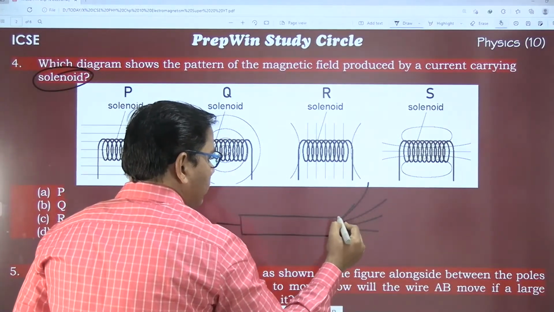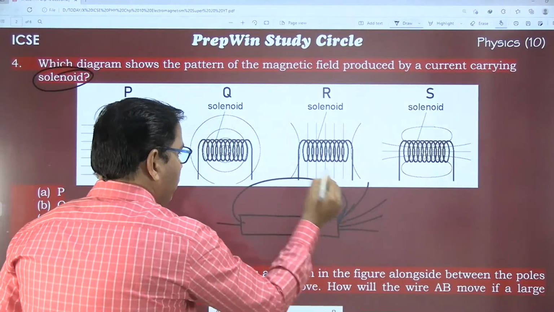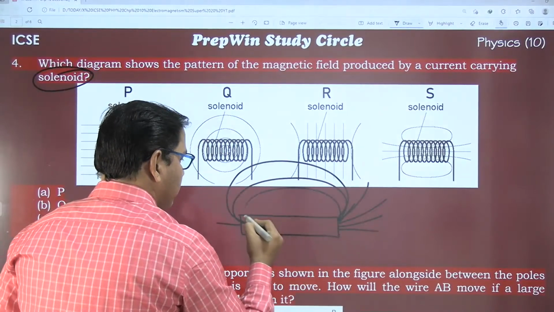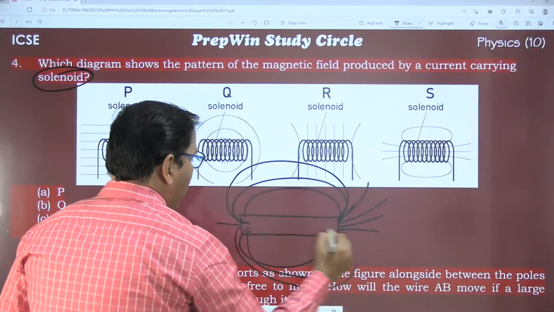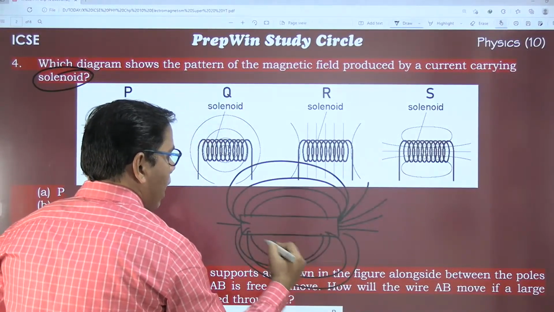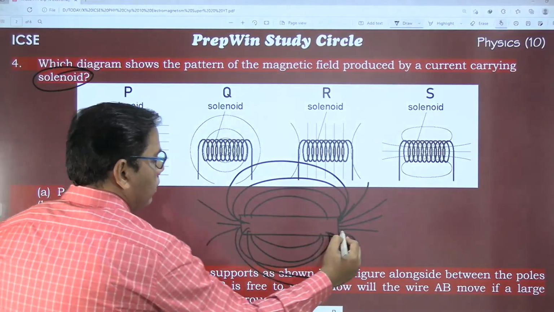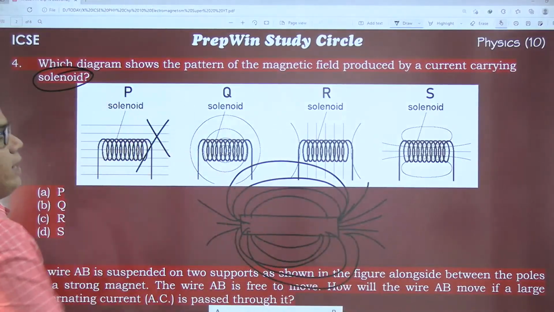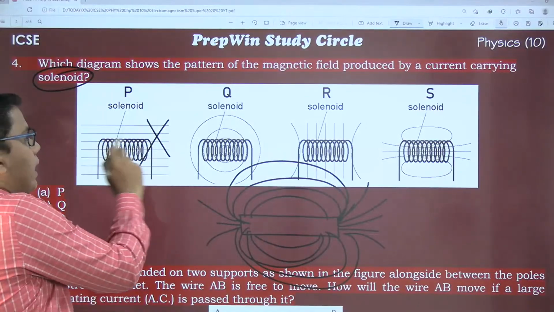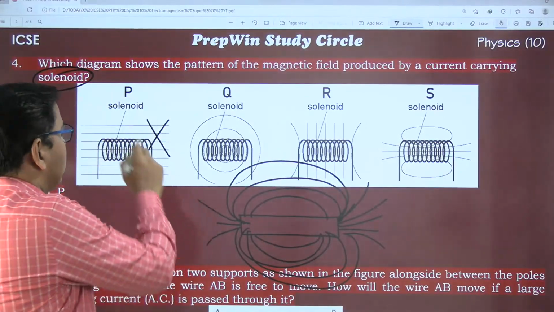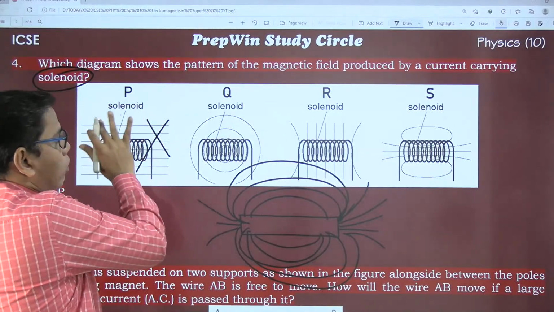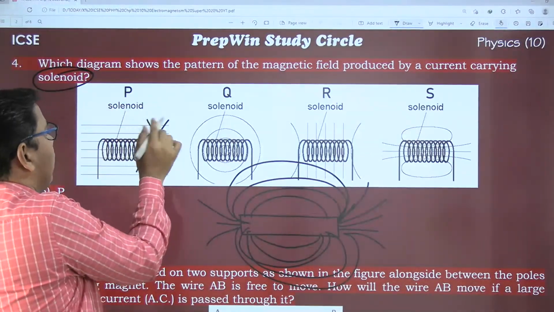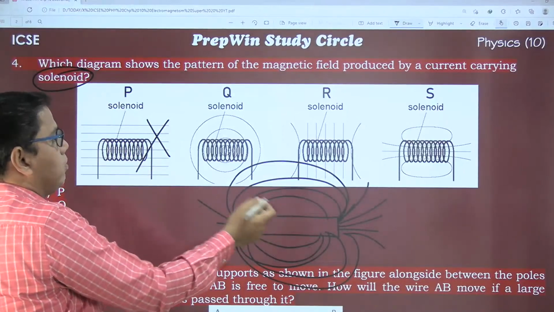Am I right? It is something like this. Bar magnet and solenoid have the same line pattern, right? So this is definitely not, because here the magnetic lines are parallel, and that is not possible here.